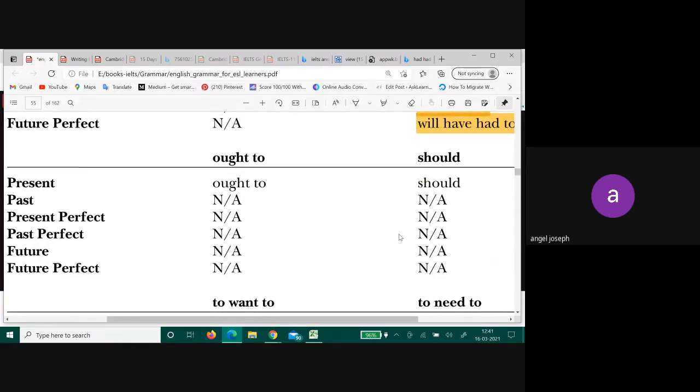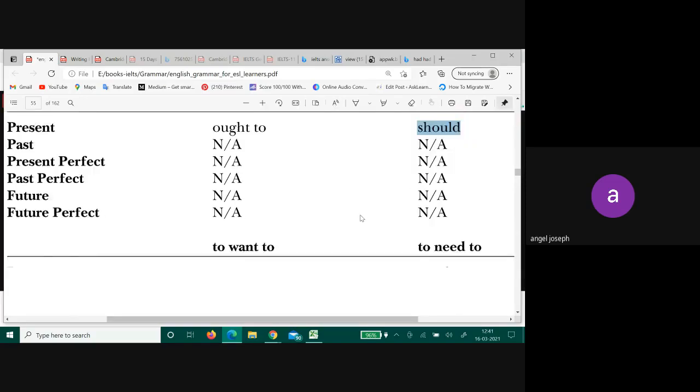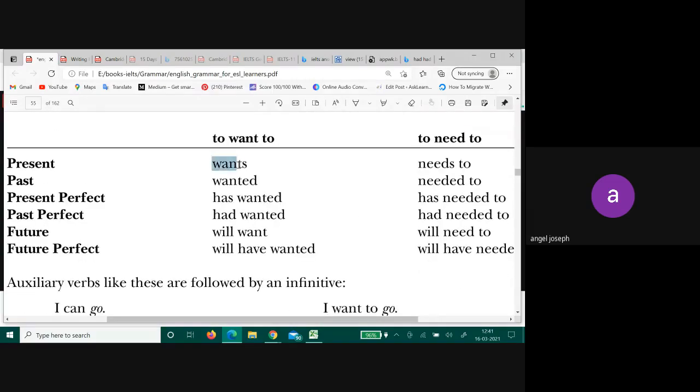Ought to and should we have already discussed, right? Ought to is always used in the present tense. There is no past or future or any other form. The same is with should. Then we have discussed want to, simple present, wants, he wants to sing. He wanted to sing, has wanted, had wanted, all these forms are there. Similarly, you have need.